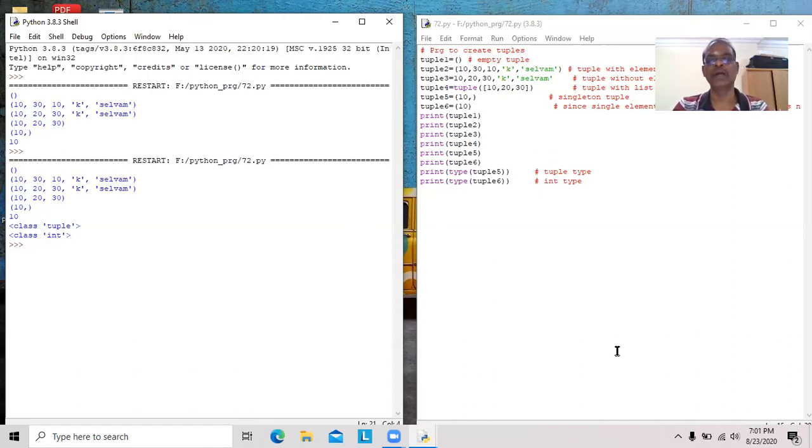Next, we will see how we can modify, update or delete a tuple. Already we studied that it is not possible to modify a single element, whereas it is possible to change all the elements available in the tuple. That we are going to study now.